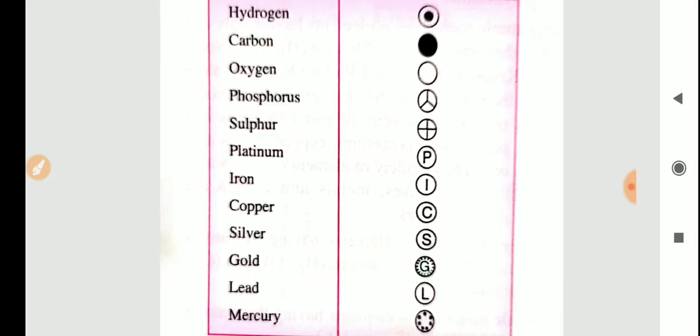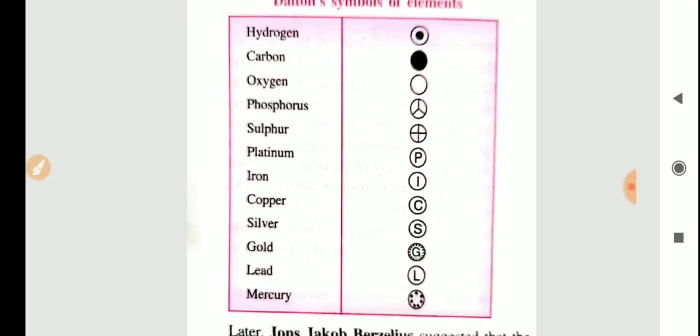So for hydrogen he gave the symbol with a circle and a dot at the center. You don't have to memorize this, because in modern chemistry we are not using any of these, so it will not be asked. You have to memorize only the symbols of hydrogen, carbon and oxygen, only these first three elements, because it did not come in the board exam. In your exercise, one question is there. The board exam is also not asking, because it is not very important, since in modern chemistry we are not using any of these symbols. So you don't have to memorize these symbols.